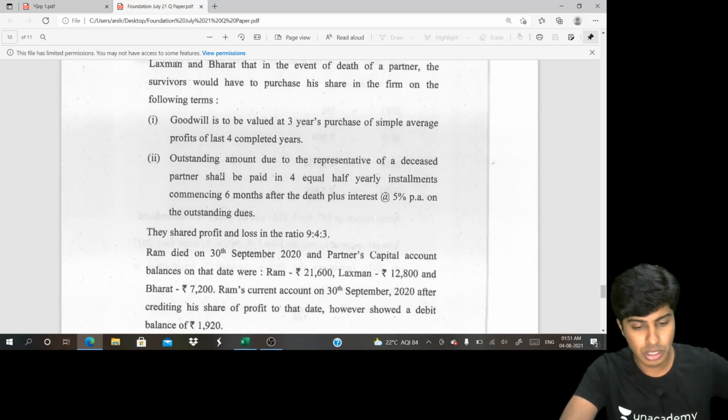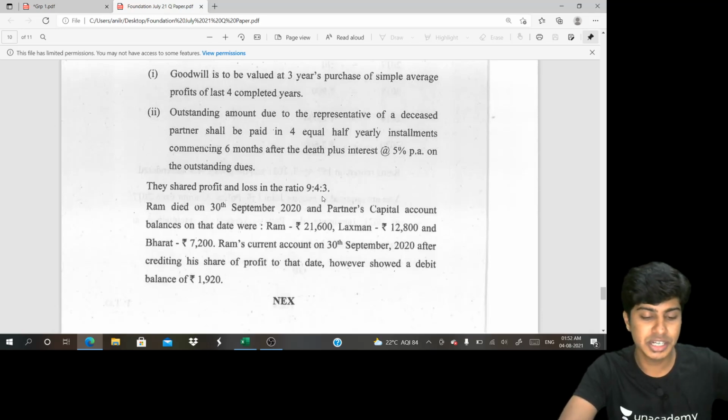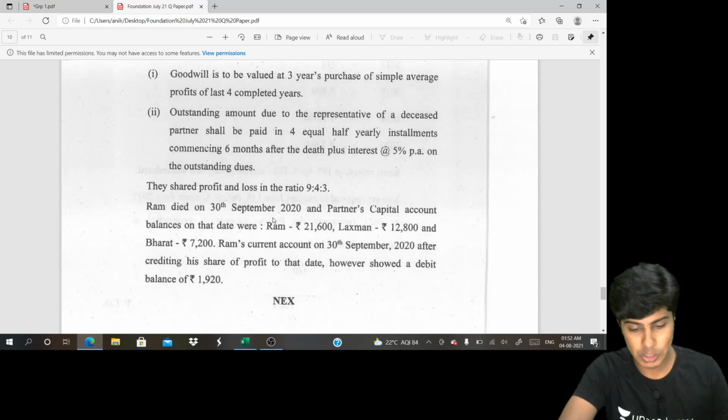Then they've told outstanding amount has to be paid to the deceased partner in 4 equal installments with interest at 5% starting after 6 months. The profits are shared in the ratio 9 is to 4 is to 3. Ram died on 30th of September. His capital is 21,600. We ignore capital of Lakshman and Bharat. Only 21,600. Current account 1,920.